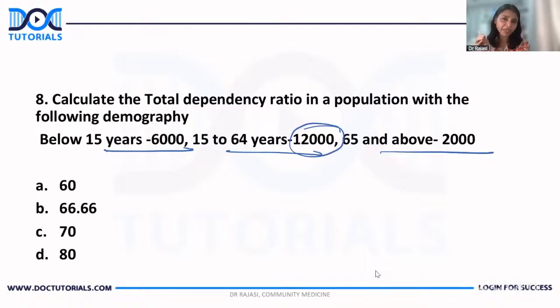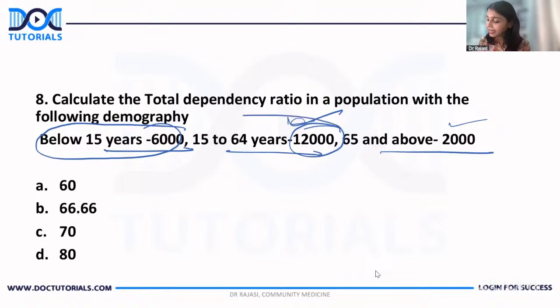Now, guys, what is dependency ratio? Here, it's a ratio. That means you have a numerator and denominator. Ratio means numerator is not a part of denominator, right? And in dependency ratio, you are putting all the dependents, that means young age dependents and old age dependents, in the numerator, divided by all the independents in the denominator.